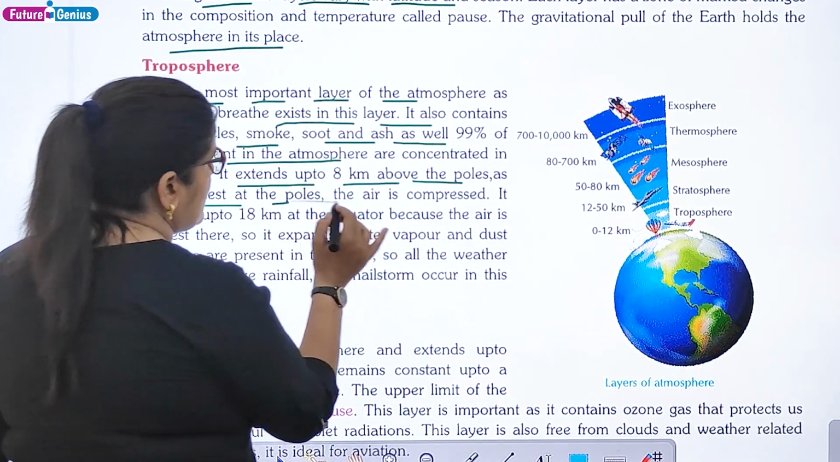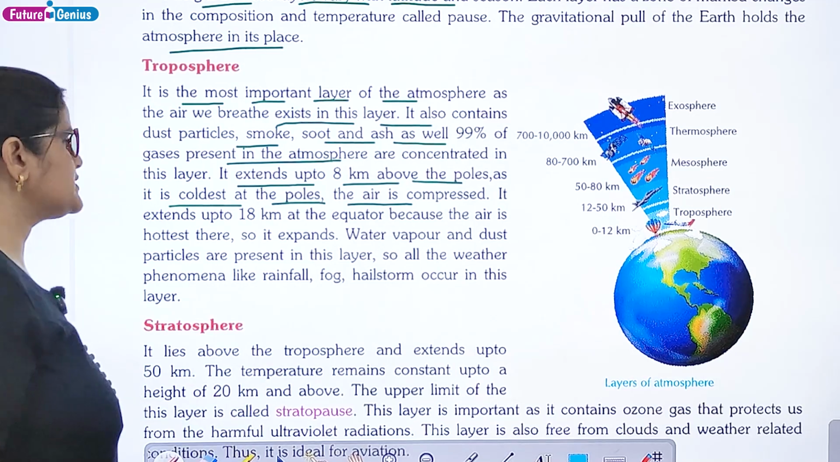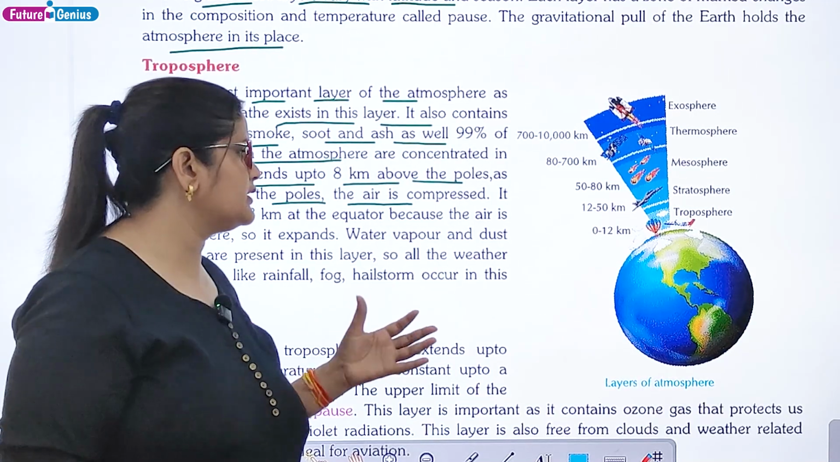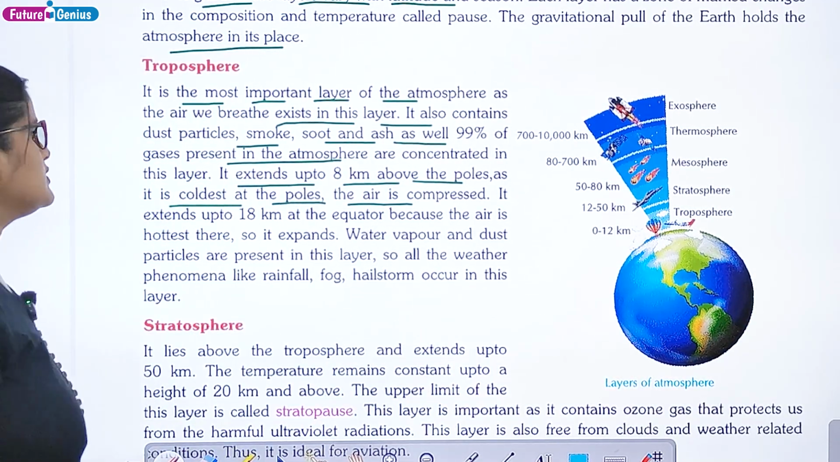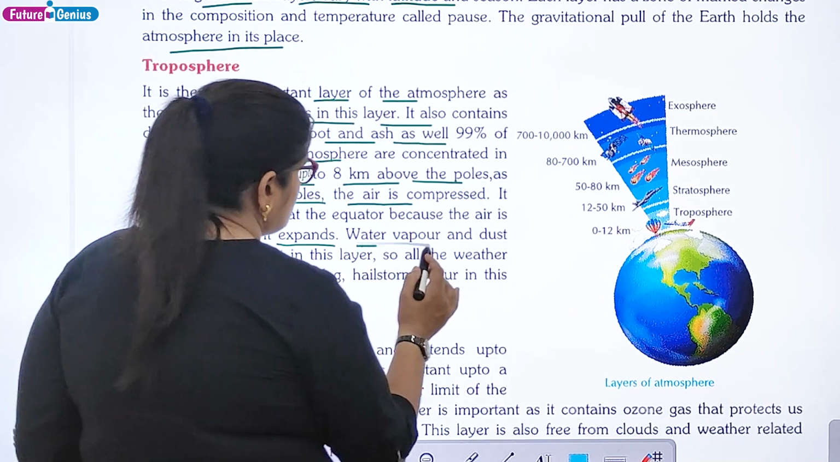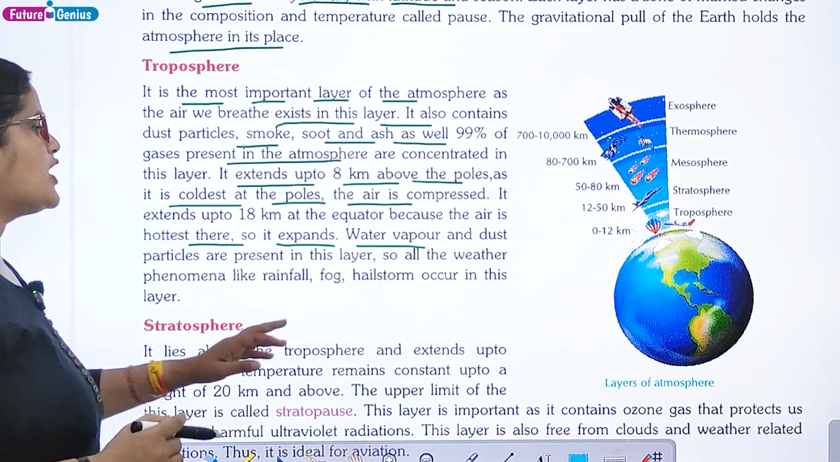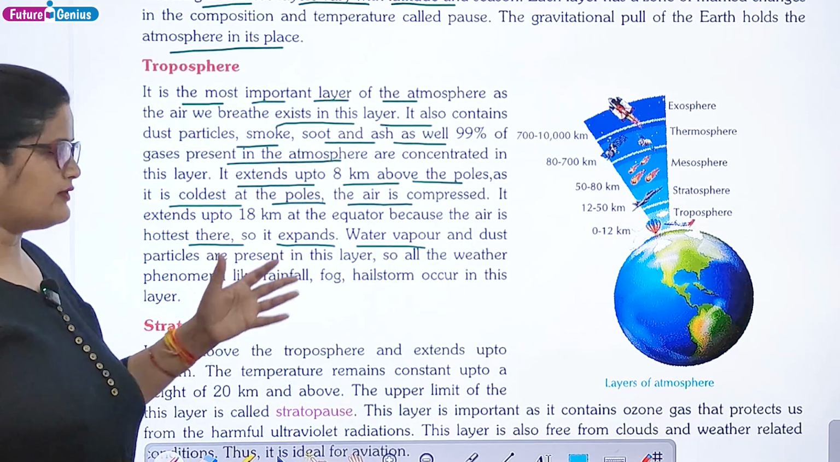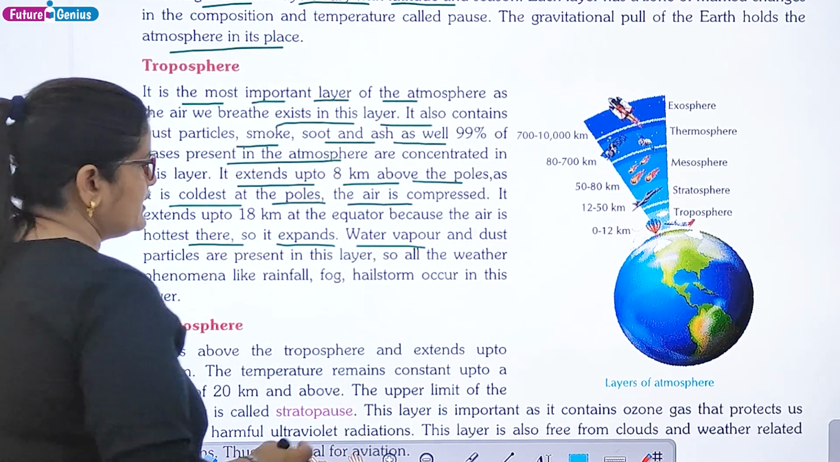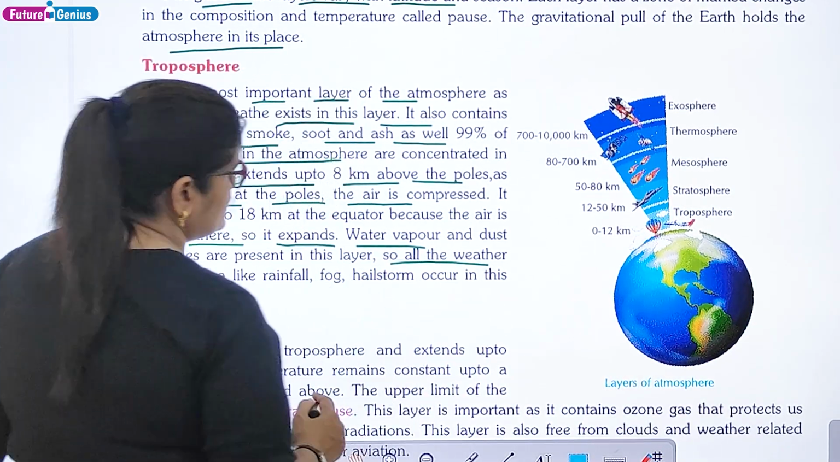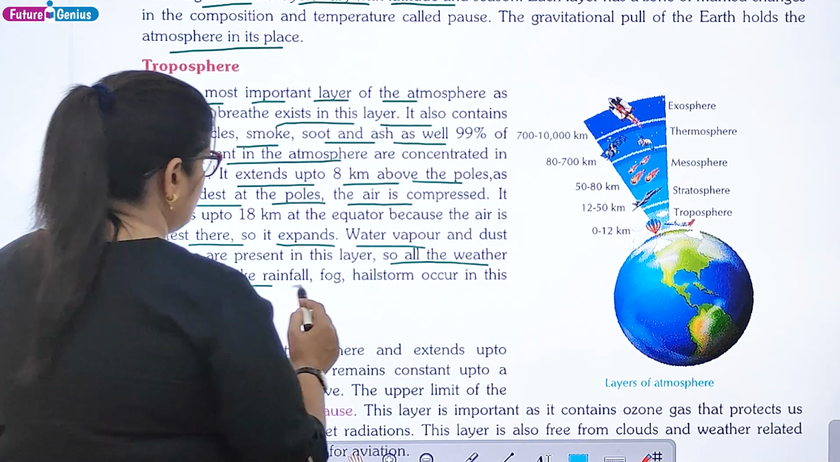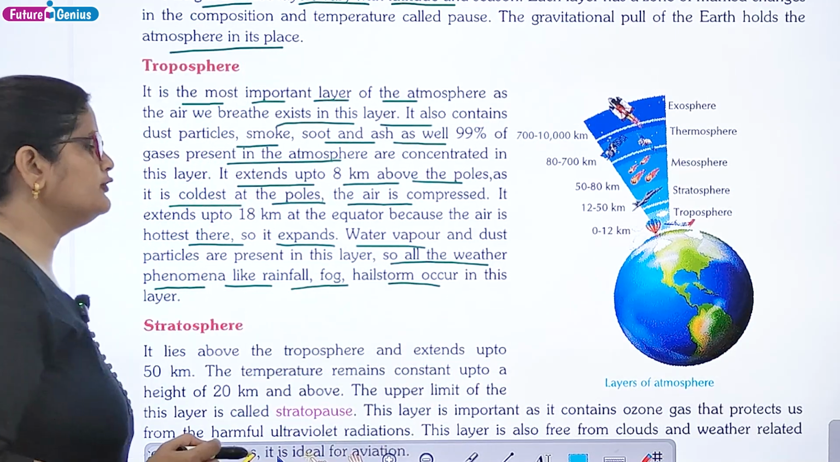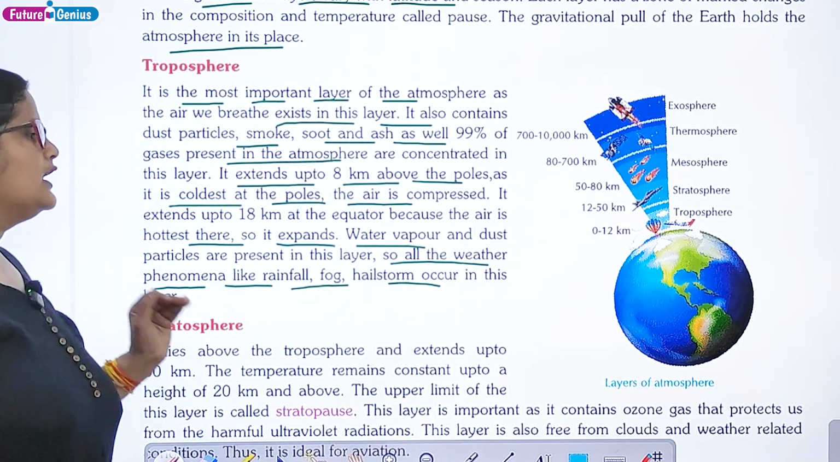As it is coolest at the poles, the air is compressed. It extends up to 18 kilometers at the equator because the air is hottest there. So, it expands. Water vapor and dust particles are present in this layer. है ना? उस वाटर वेपोर जो पार्टिकल्स होते हैं वो इस लेयर में सम्मिलित है. So all the weather phenomena like rainfall, fog, hailstorm occur in this layer.